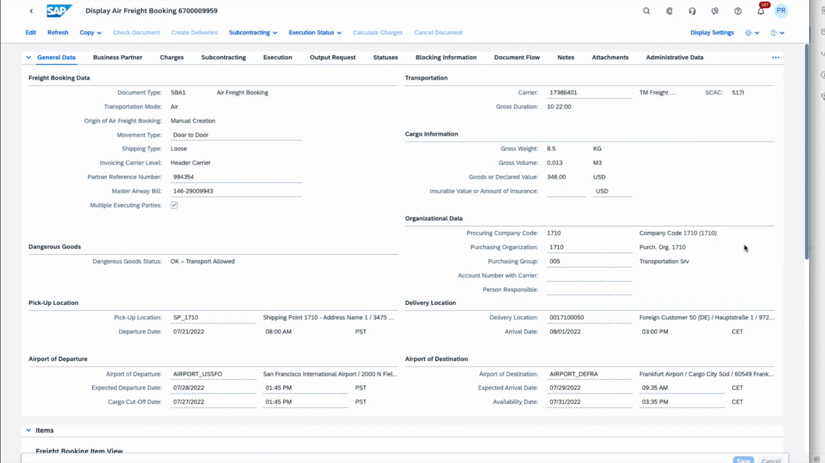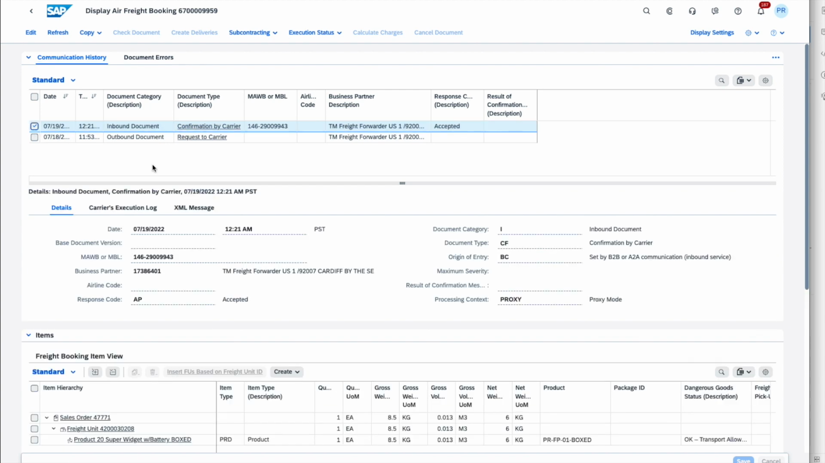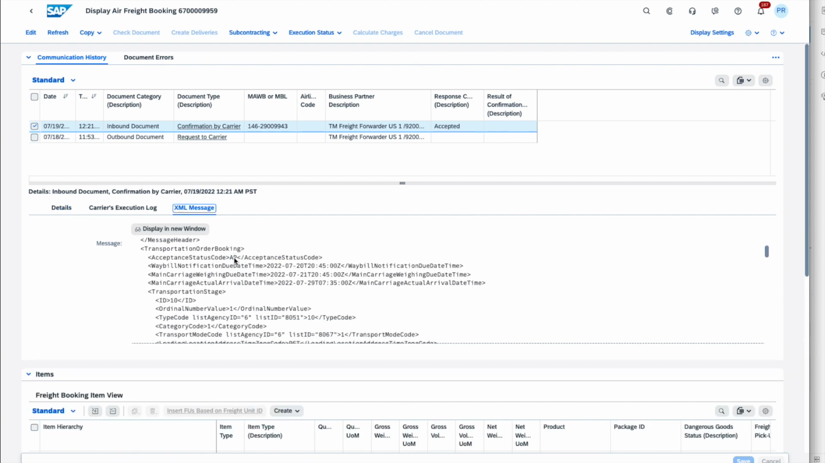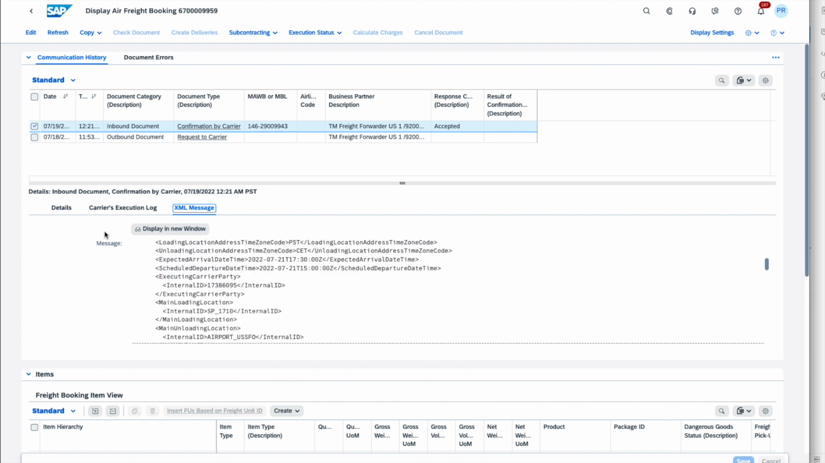So if we open up the screen again here a little bit, and if we go to the communication history once again, we can see that we've had an inbound document that came in, and just like the outbound confirmation request we sent earlier on, we can see that we have the XML payload that we can potentially look at if we wanted to look at some of the details that were sent.